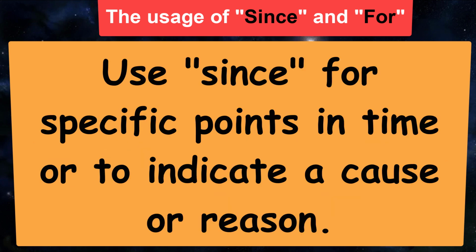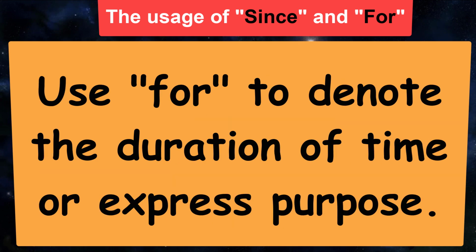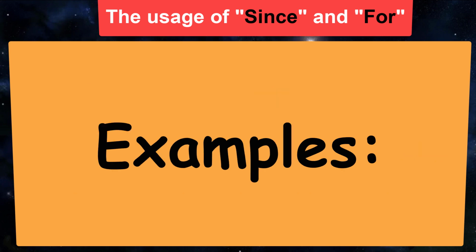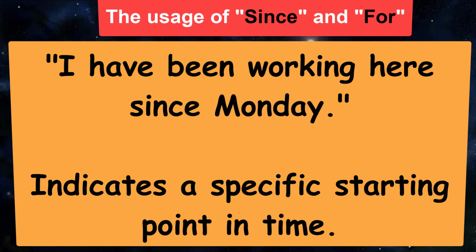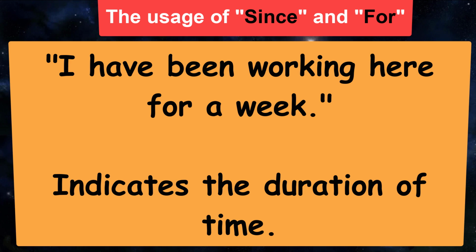Summary. Use since for specific points in time or to indicate a cause or reason. Use for to denote the duration of time or express purpose. Examples: I have been working here since Monday. Indicates a specific starting point in time. I have been working here for a week. Indicates the duration of time.